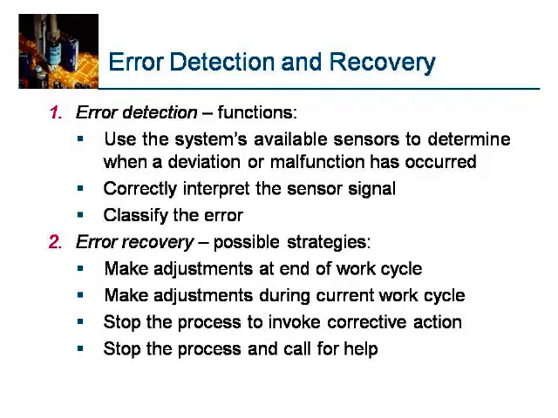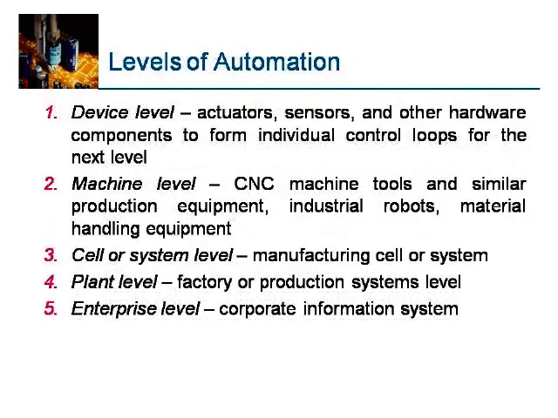Let us see the levels of automation. You can implement automation at different levels. The first is device level: actuators, sensors and other hardware components form individual control loops, and this kind of automation is called device level automation.